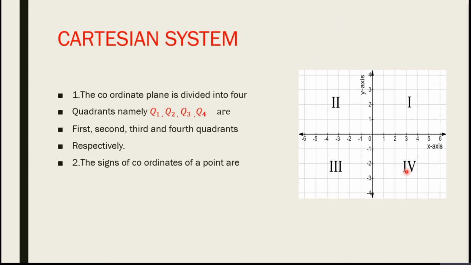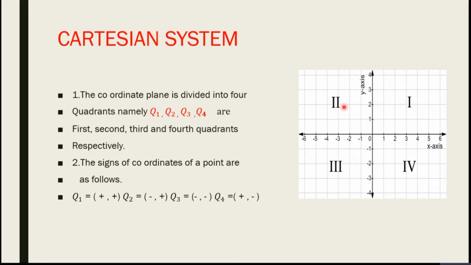The signs of the coordinates of a point are as follows. The signs of the coordinates of Q1 are plus, plus, that is x greater than 0 and y greater than 0.